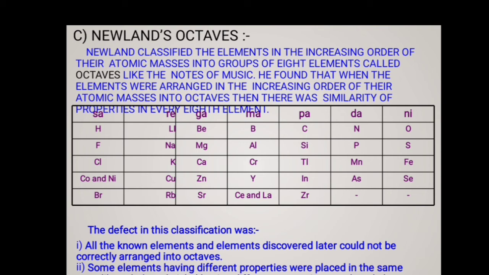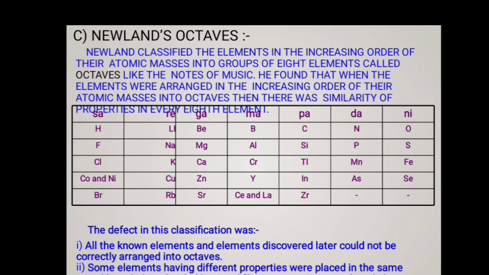The next scientist is Newlands. According to Newlands, he started with the element having the lowest atomic mass, that is hydrogen, and ended at thorium, which was the 56th element. He found that every 8th element had properties similar to that of the first element. He compared this to the octaves found in music, because he was a lover of music. So he compared his arrangement of elements to music.